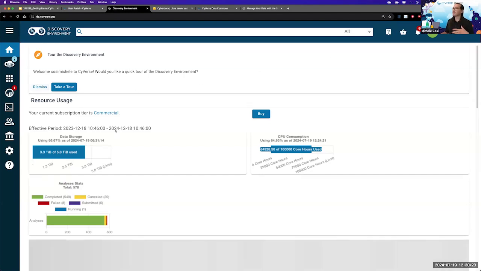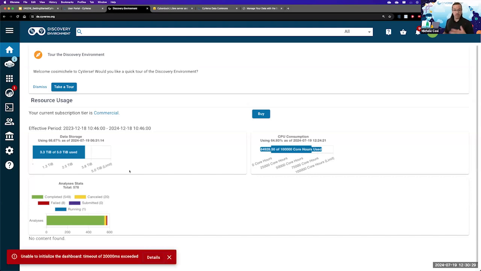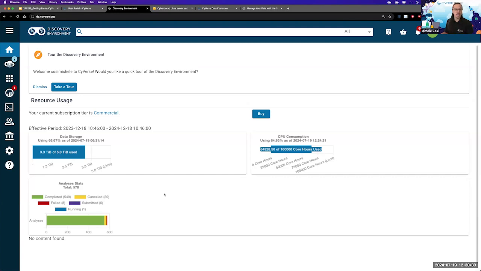What you see here in the home of the Discovery Environment is the resource usage. Resource usage tells you how much data you have stored in your data store and how many hours of CPU you have used throughout your time here at CyVerse. It also tells you how many analyses in total you have run, how many have failed, and how many are currently running.